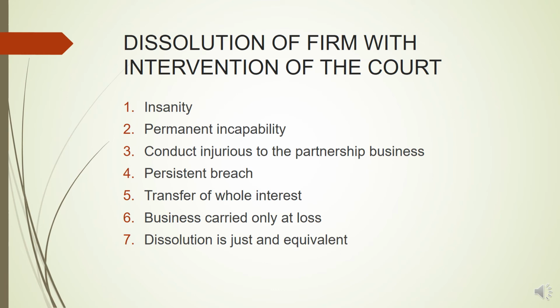So apart from ordering dissolution on any of the grounds which have been stated above, the court has the power vested in it to dissolve the firm on any ground which it finds suitable. So, for example, adultery by one partner with another partner's wife was held to be a good ground for the dissolution of the firm by the court. So, when other than the above six grounds, any other ground exists which the court feels is immoral or against public policy or against the law, then it can order the dissolution of the firm, and that is not questionable.